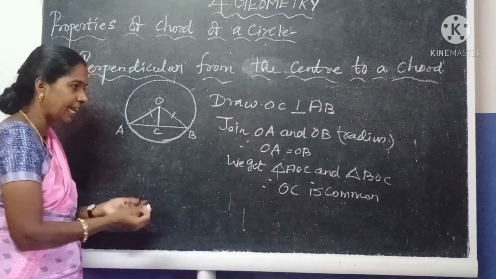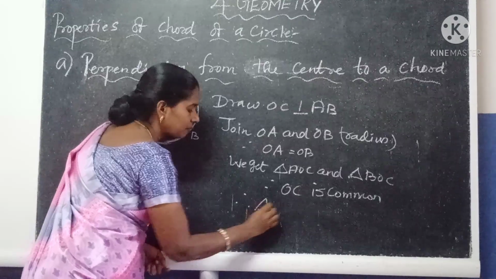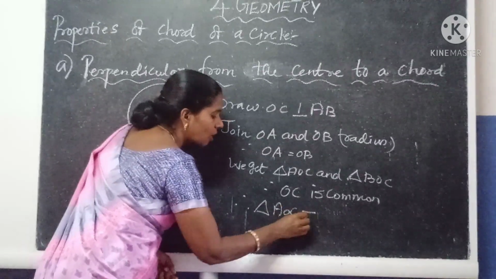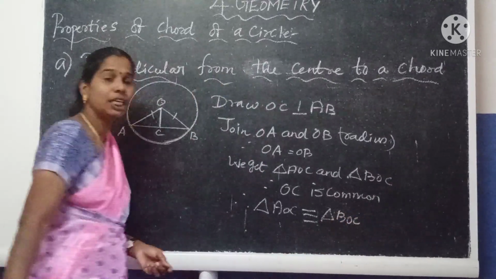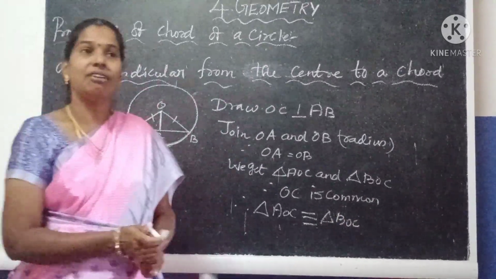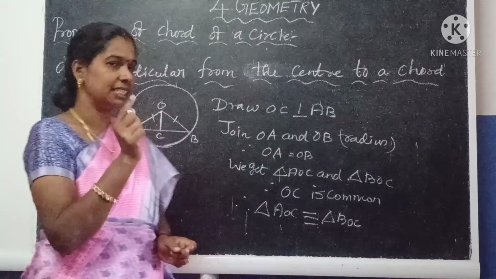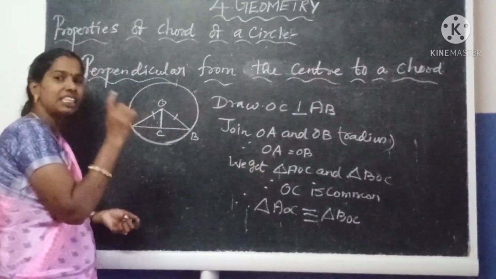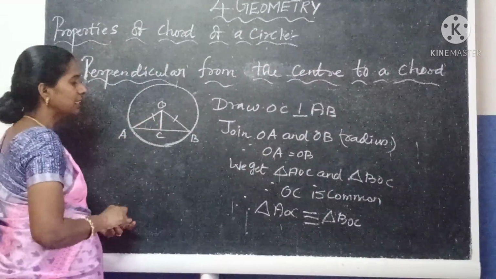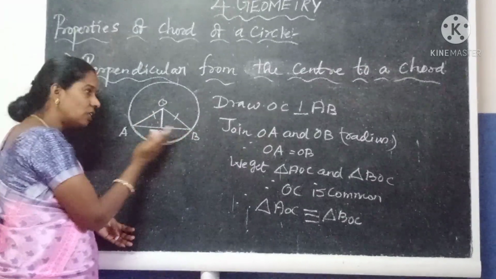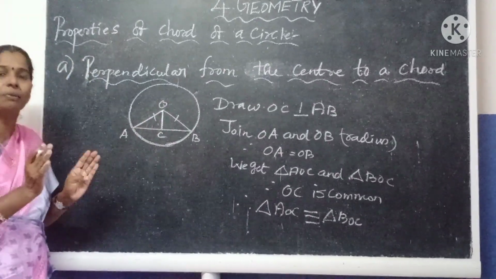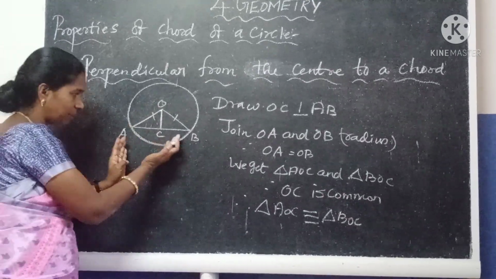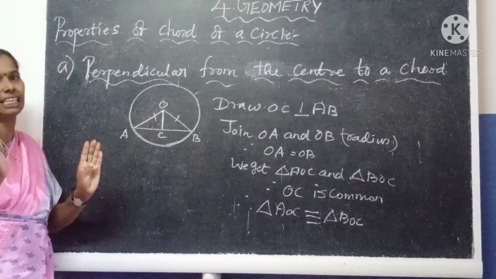So the triangle AOC is congruent to triangle BOC. Congruent means they have the same shape and size. In your imagination, cut triangle BOC, turn it and keep it on AOC. Surely the two triangles will fit each other exactly.